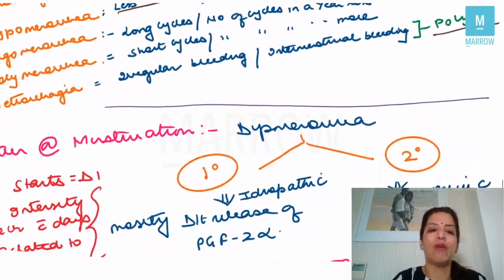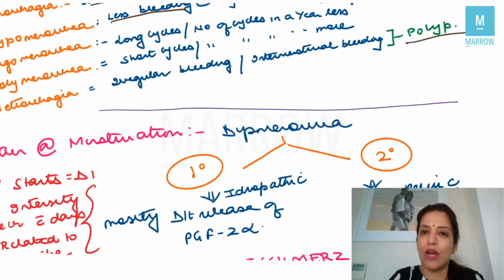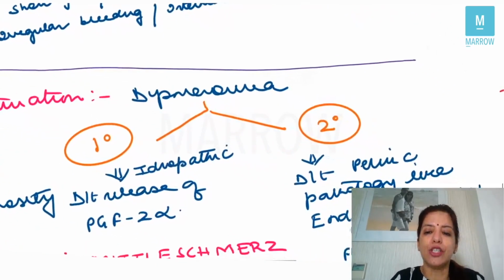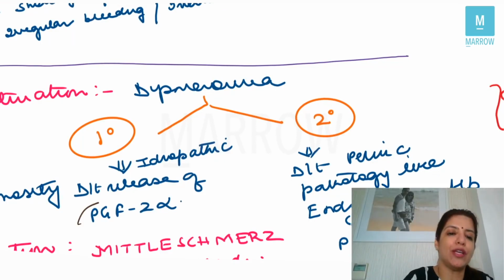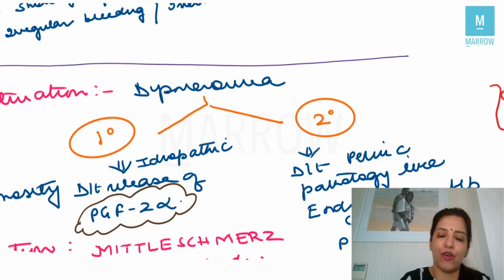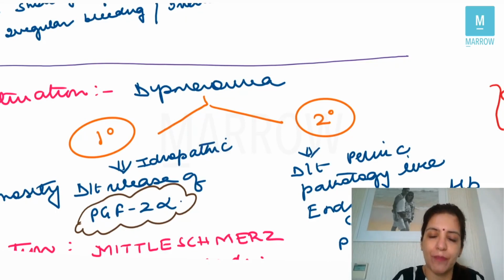Then you should know about pain at the time of menstruation. Pain at the time of menstruation is called dysmenorrhea. This dysmenorrhea can be primary or secondary. Primary means it's idiopathic, right? We don't know why this dysmenorrhea is happening. And mostly it is because of the release of PGF2 alpha. So if someone asks you which prostaglandin is released at the time of menstruation, it is PGF2 alpha, and it is this PGF2 alpha which leads to pain at the time of menstruation.